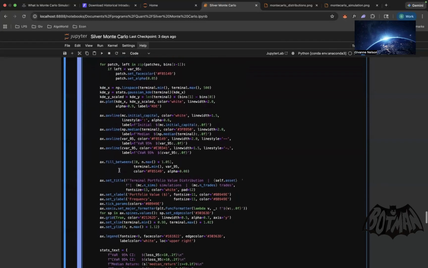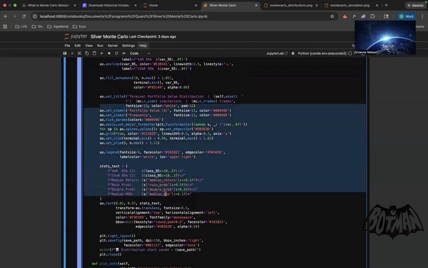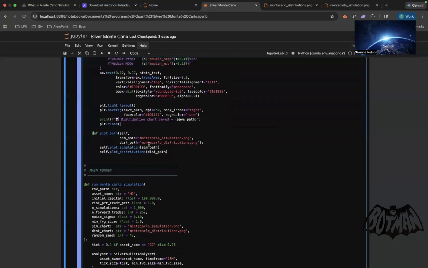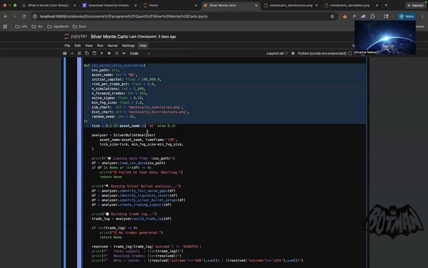All right, so we go down from there. This is more of the chart work. We're just adding some labels, X and Y axis. Once we go to the chart, you're going to see what a lot of this is. We're going to be plotting both the simulation, where you're going to see 1,000 actual simulations on a chart, and then the distribution, which is the returns of these strategies. And this is how we run the actual strategy itself.